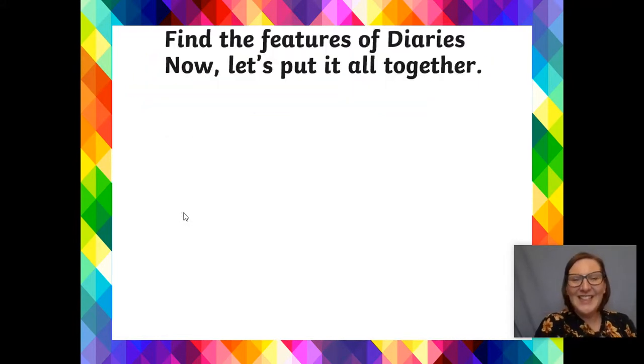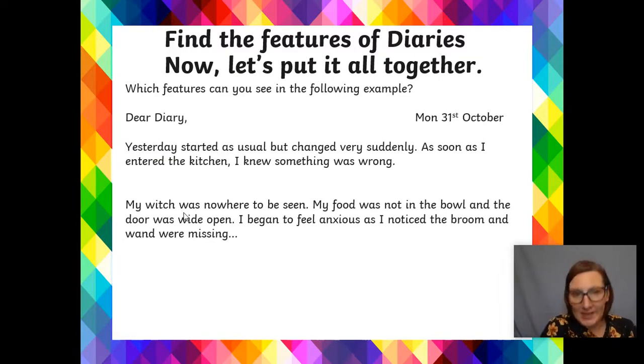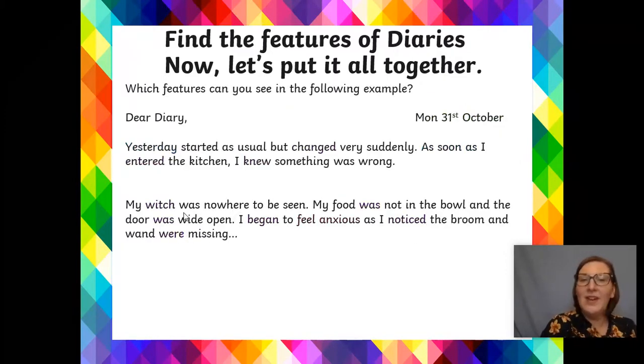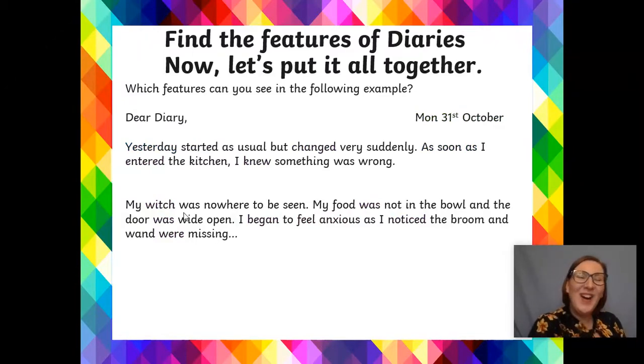Okay. Now, we're going to find the features of the diaries all together. So we're going to put everything together, okay? What I want you to do is underline each of the key features. In green, I'd like you to underline the date for me. And in blue, I want you to highlight the first person and any time adverbials. In purple, I'd like you to highlight the past tense. And in pink, I'd like you to highlight the feelings.